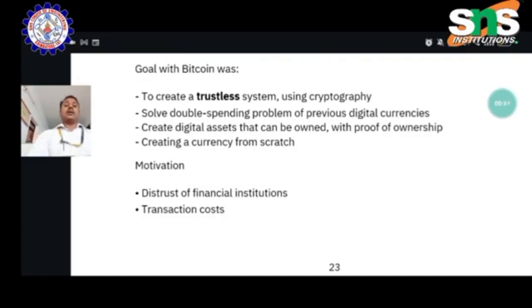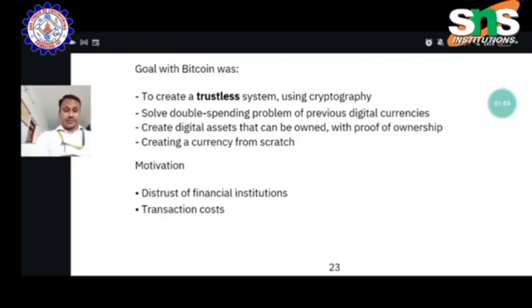So what are all the issues faced in previous years? Those issues are going to be successfully resolved in digital currencies. It creates digital assets that can be owned with proof of ownership, creating a currency from scratch. I hope you know we are going to start the process from the beginning. Here the motivation is distrust of financial institutions and transaction cost.